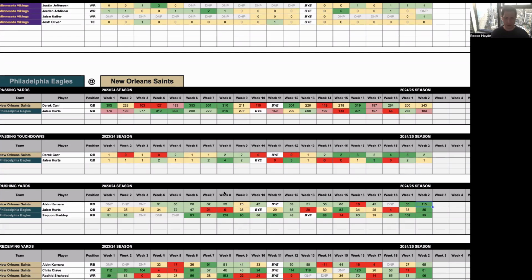Can definitely see Jalen Hurts making yards on the ground as well. He had 85 in week 2 and only 33 in week 1, but he should generate that 30 plus mark once again in this game against New Orleans. I think there's going to be a heavy reliance on him to make plays. So he's going to be looking to throw the ball, and when he gets in that situation, then the field can open up, allowing him to run. And sometimes, like with Hurts, it can only take one run where it can generate 20, 25 yards from that one run to clear those milestones.